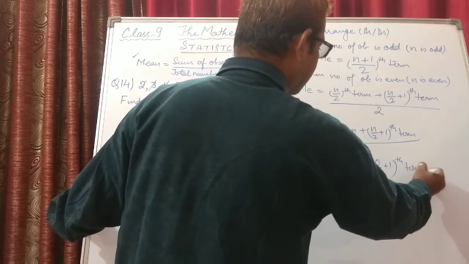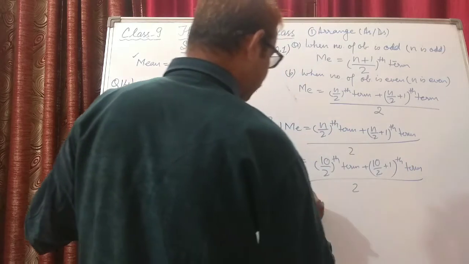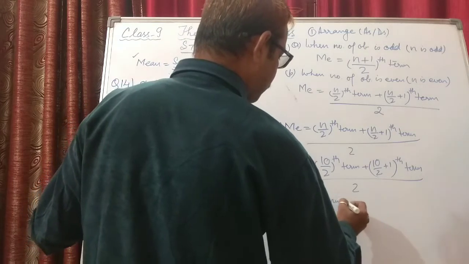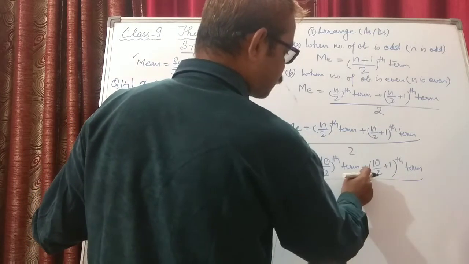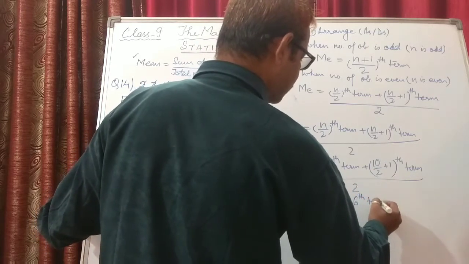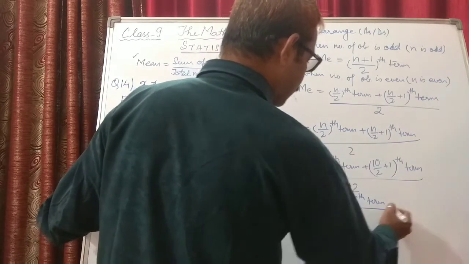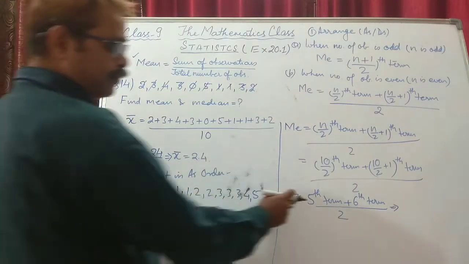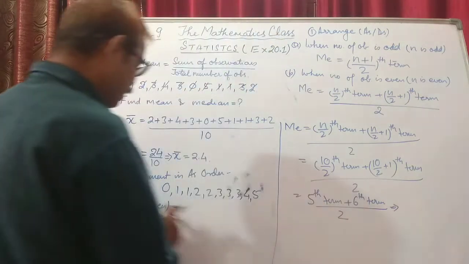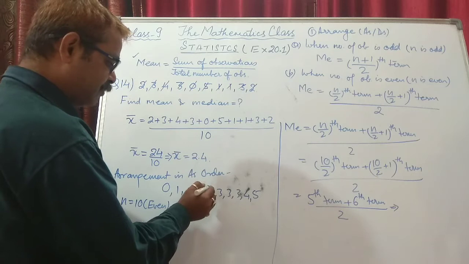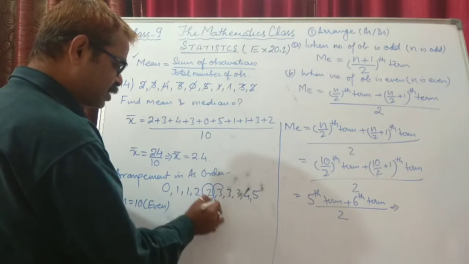Divided by 2. Now 10 upon 2 means 5th term. So 5th term plus 10 upon 2 is 5, 5 plus 1, 6th term, upon 2. Now we will find from the data that has been arranged which is the 5th and 6th term. So 1, 2, 3, 4, 5. 5th is 2 and 6th is 3.